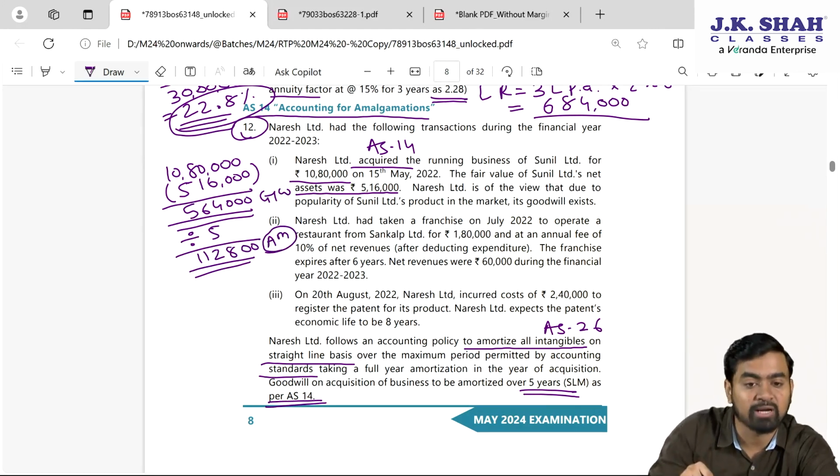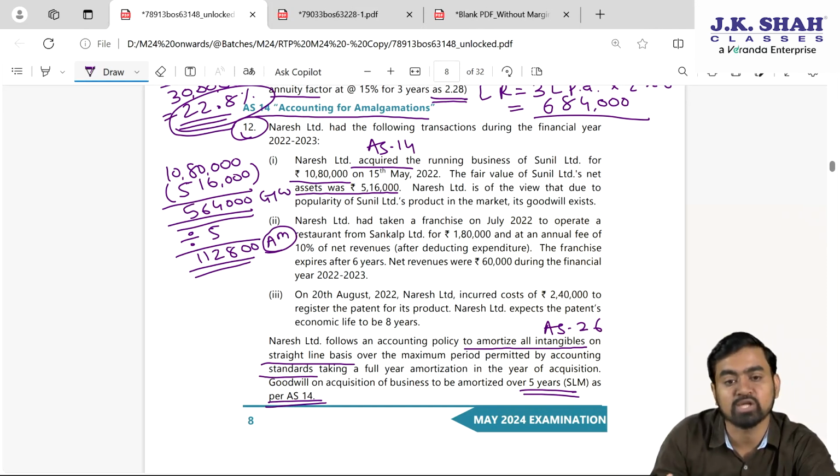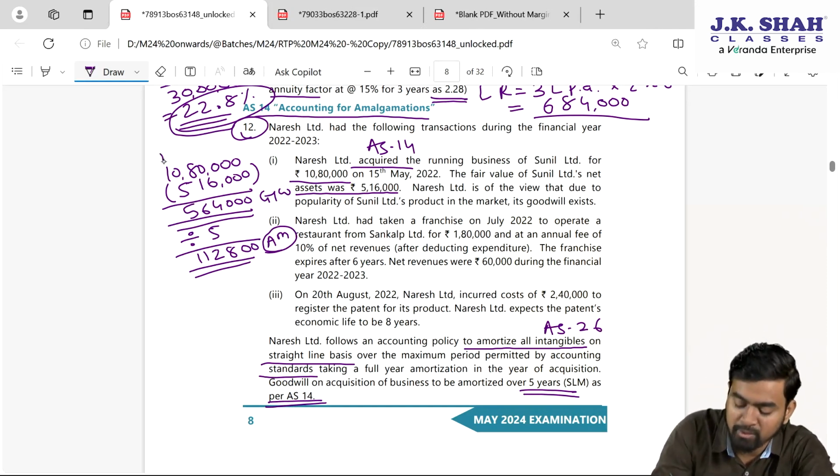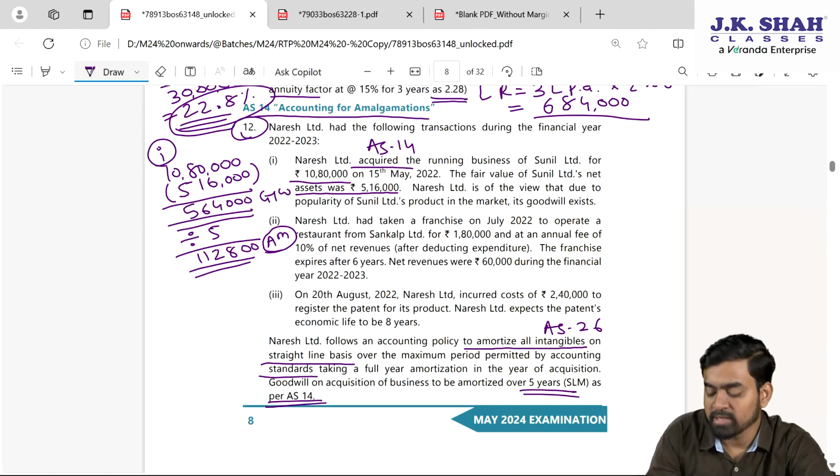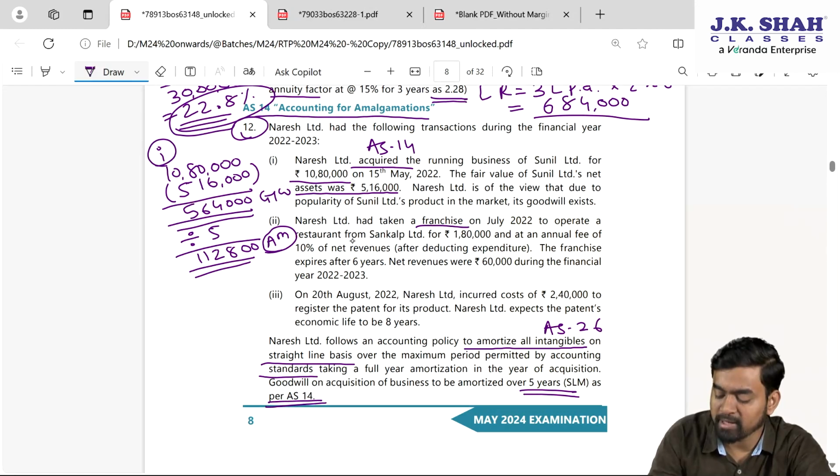Fine. After amortization, the remaining value will go in the balance sheet as intangible asset. This is my first point. Second one, Nourish Limited had taken a franchisee, that is a normal intangible asset as per AS 26, to operate a restaurant from S Limited for 1,80,000, with an annual fee of 10% of the net revenue.